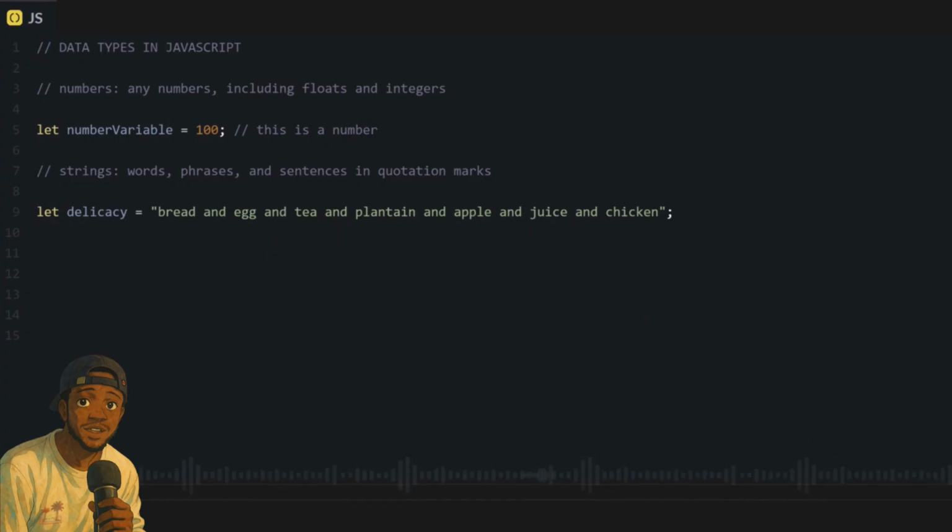Another data type we get na boolean. Boolean are simply true or false. Booleans, they useful for programming because we dey use them for so many scenarios like conditionals. A lot of times you will want to check if something they true or false before you move on to the next part of your program. So the variables will be set as true or false to check these conditionals.